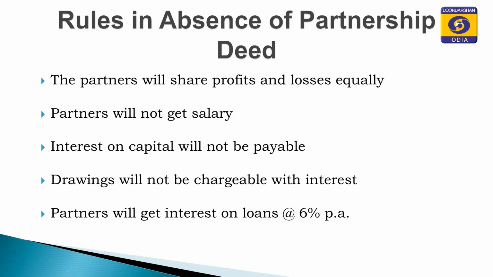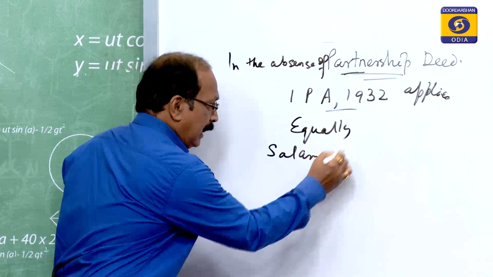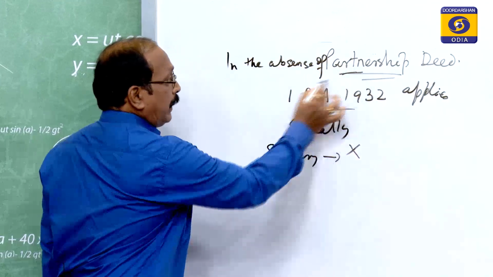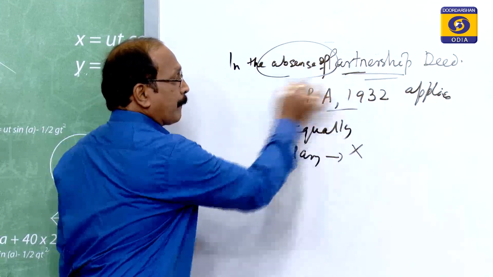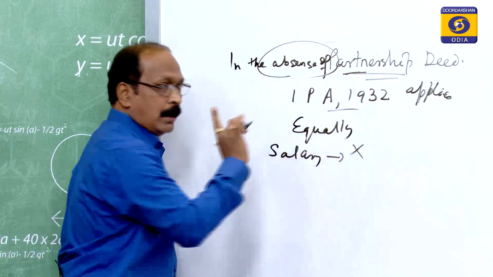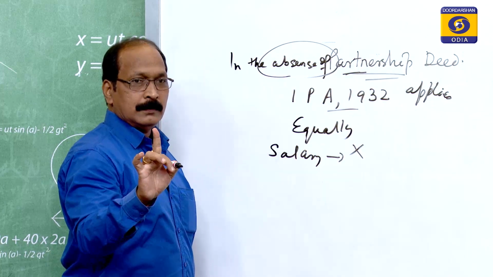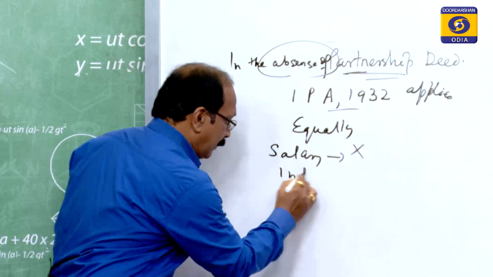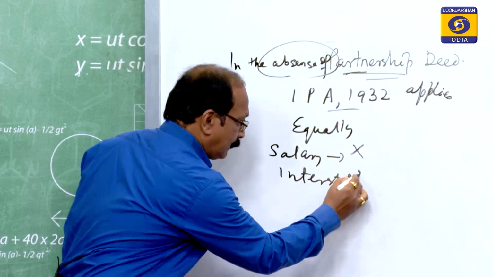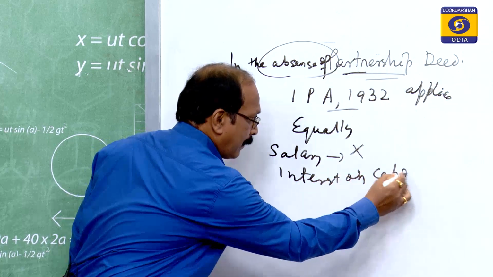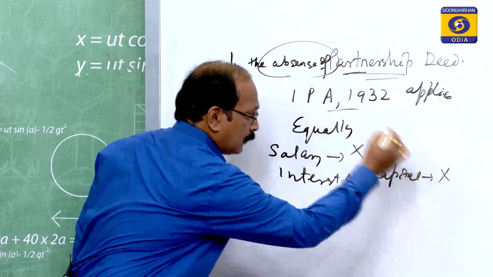The partners will not get any salary if the partnership deed is absent. So, salary to partner is nil. Interest on capital is also not to be paid.